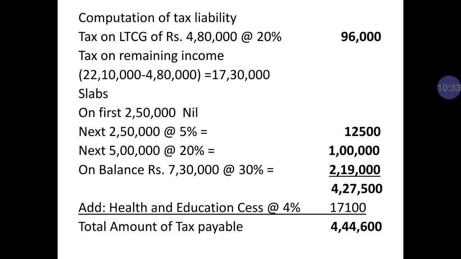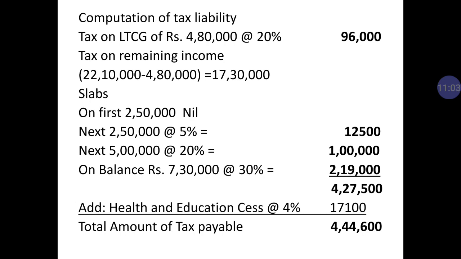So dear student, the total amount of tax is 4,27,500. How does it come? 96,000 plus 12,500 plus 1 lakh plus 2,19,000, and your answer is 4,27,500. After it we will have to add health and education cess at 4%.